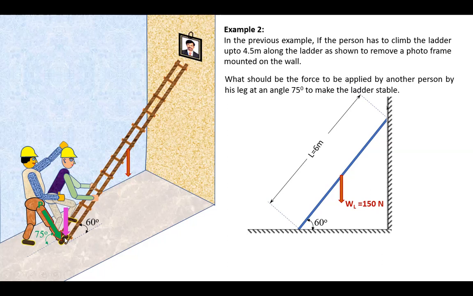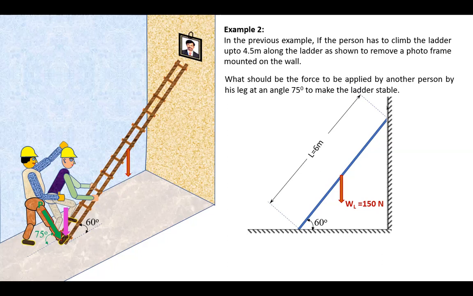The other option is you can increase the angle of the ladder. But in this problem they have asked to support the ladder by a person, and to find out the force P, that is, the amount of force to be applied by his leg onto the ladder.